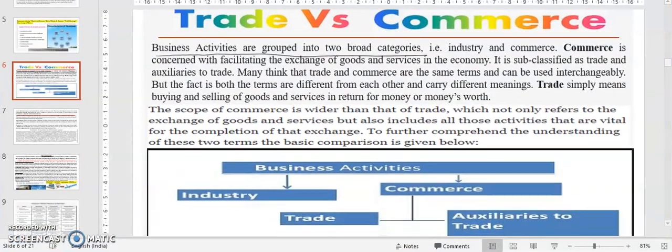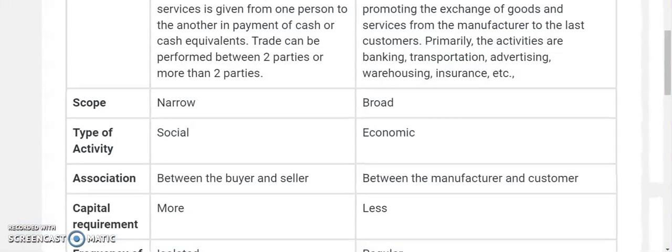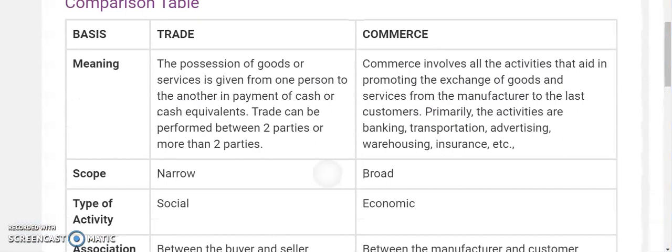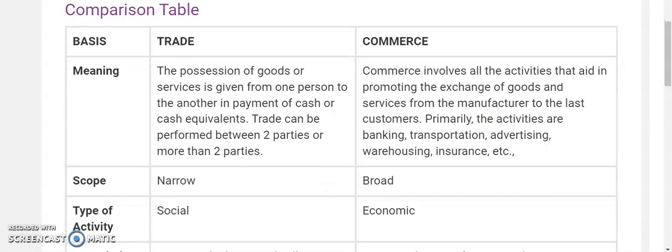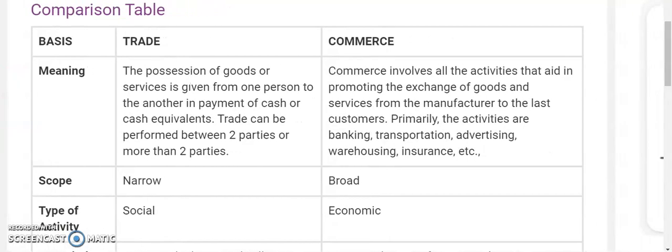Trade is buying and selling of goods and services, in just a layman's sense, you will tell this. But what is the basic difference between trade and commerce? If you see here the comparison chart, it is written that in trade, the possession of goods or services is given from one person to another in payment of cash or cash equivalents. Trade can be performed between two parties or more than two parties.